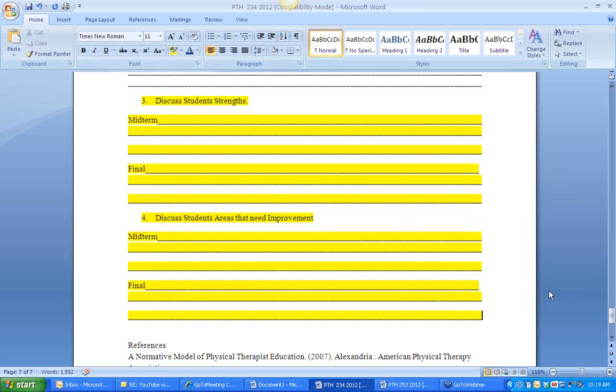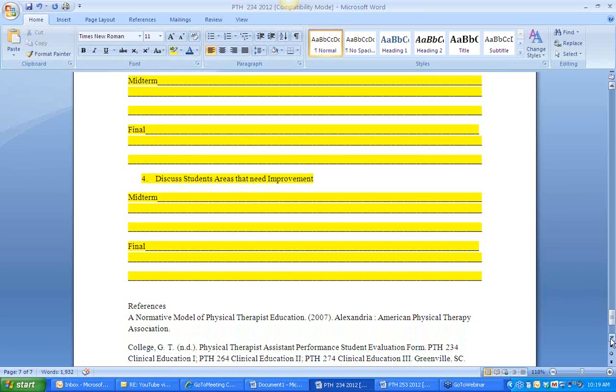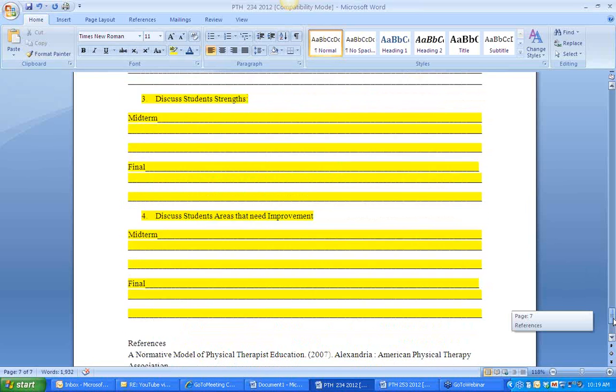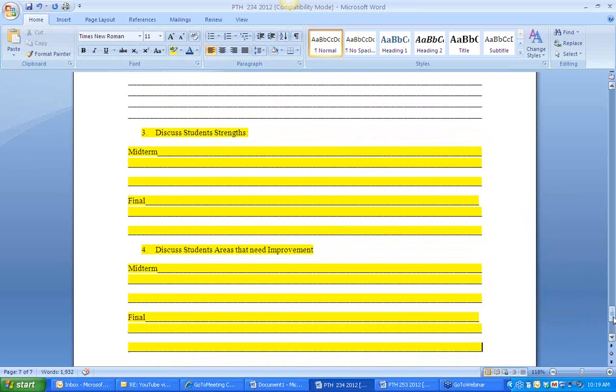The student also fills this page out on themselves, and that is sometimes confusing because the student goes, oh, I have to do that. It's very important for students to identify their strengths and weaknesses because we think that shows accountability. They may be great at modalities at this point in time, but not very good at progressing exercises, and because of that they need to come up with an action plan for themselves of how they're going to improve. Yeah, definitely, that accountability and self-awareness. And you can't improve if you don't know what you need to improve upon yourself.